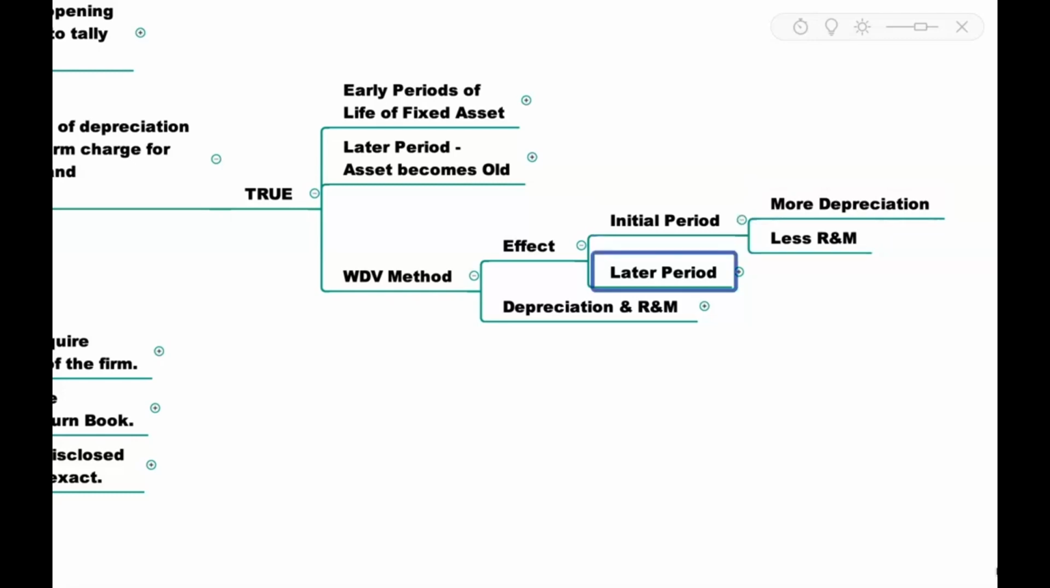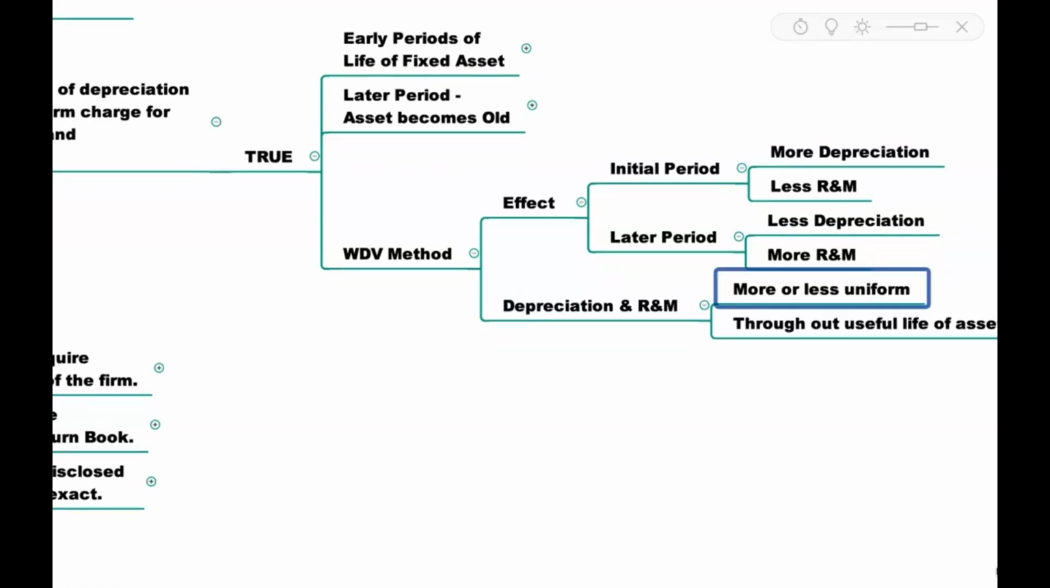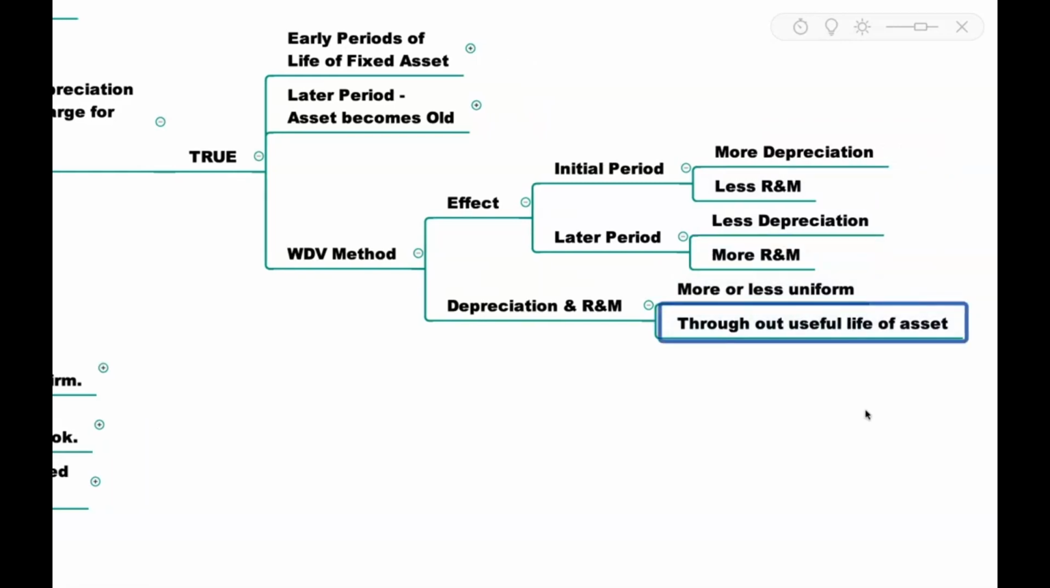And as per this method, in the later period there will be less depreciation, but there is going to be more repairs and maintenance. So if you look at the impact, depreciation and repairs and maintenance becomes more or less uniform, because in the initial period more is provided in the form of depreciation, and in the later period more is provided in the form of repairs and maintenance. So it becomes more or less uniform throughout the useful life of the asset.